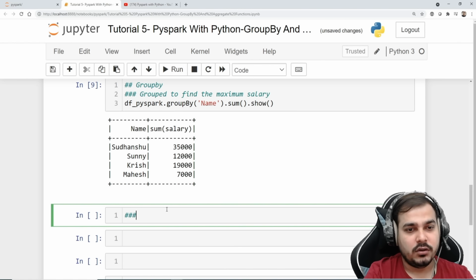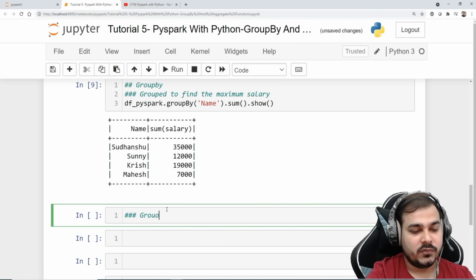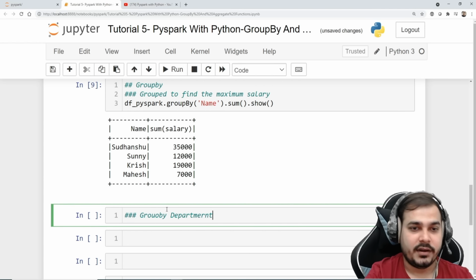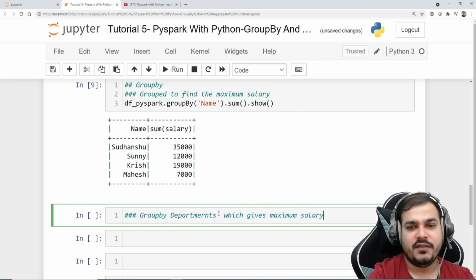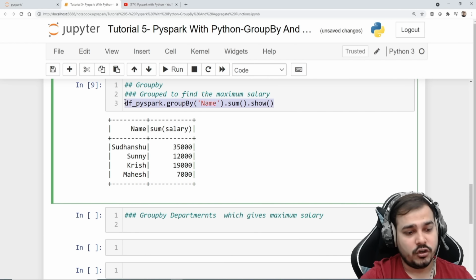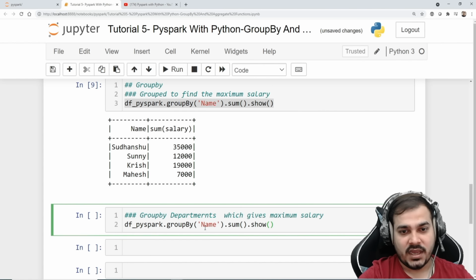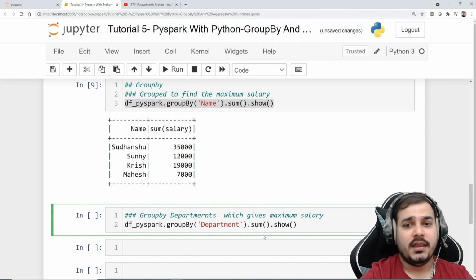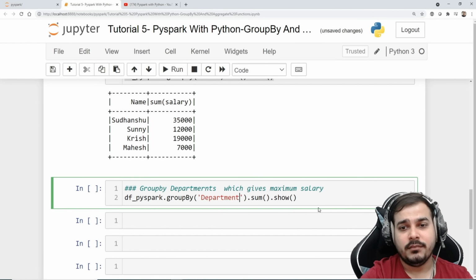Now we'll try to group by departments to find out which department gives maximum salary. Okay, we are going to do a group by departments which gives maximum salary. Suppose this is my requirement. Different types of requirements may come, and I'm just trying to show you some examples. So I'm just going to copy this. I'm going to use this department. Okay, and then I'm going to say dot sum dot show.